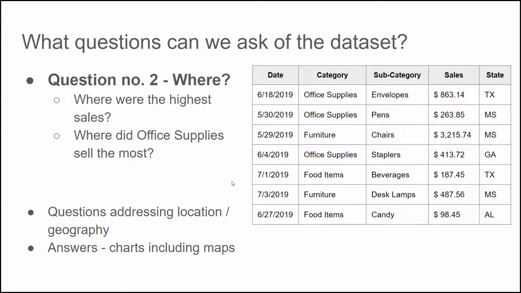In this case, we have a state column, so we are able to answer these questions. And really one of the good ways to answer such questions would be a map. But in addition to state, we naturally could have additional columns referring to country or region or city or even a county or town.